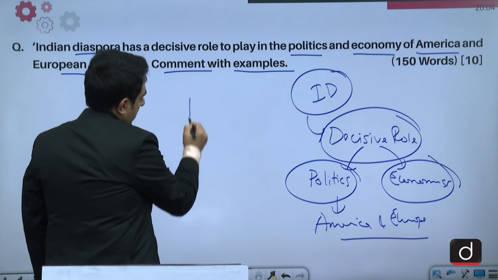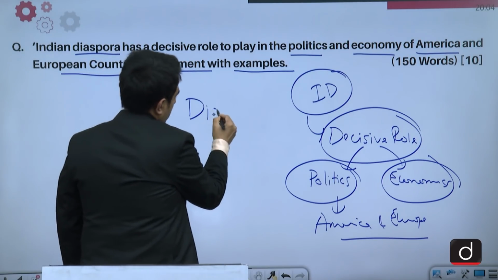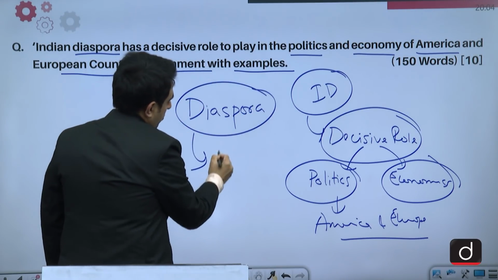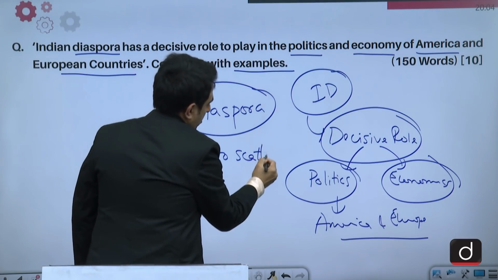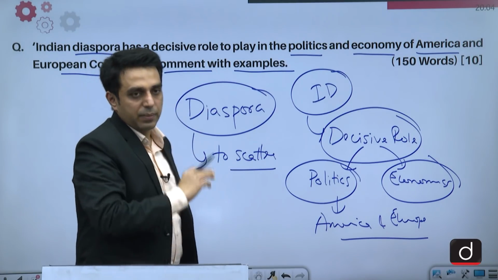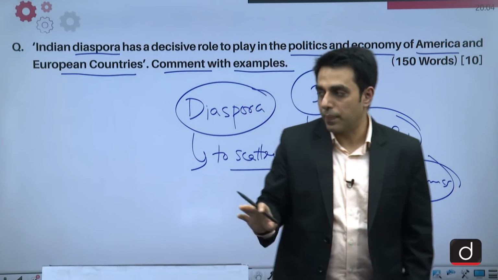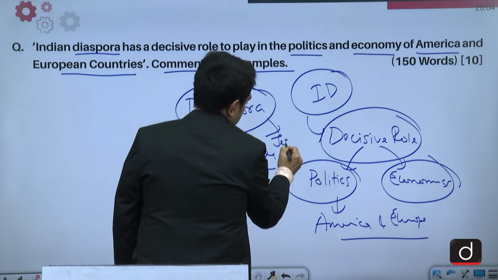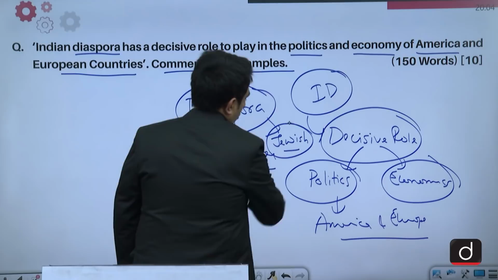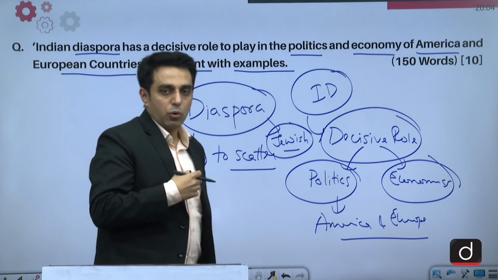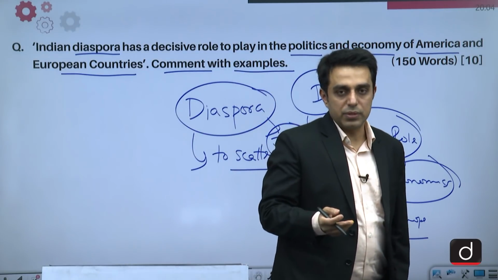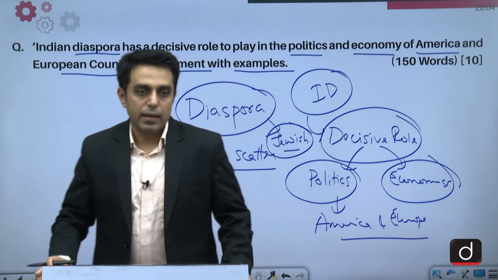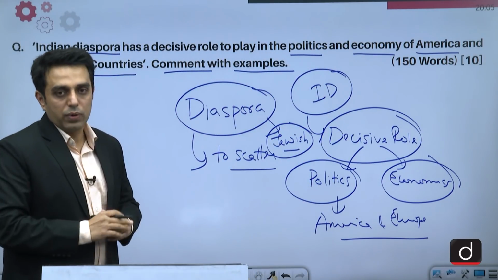And here we should also be clear about the meaning of this word diaspora. Diaspora literally means to scatter. So when people are scattered in different places, we have this word diaspora, and this was basically used to refer to the Jewish diaspora, who were forced to go away from their original land in Jerusalem. They got displaced from their original land, and then they spread all over the world.